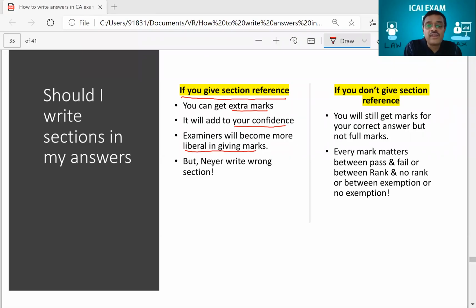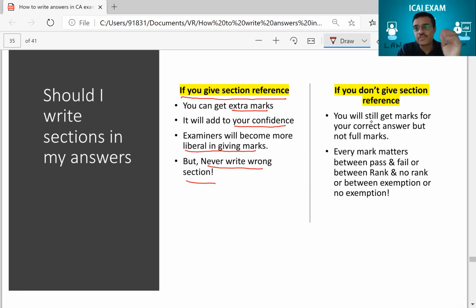But most importantly, never write wrong sections. If you don't know the right section, please don't write it. Never quote any wrong section at all. If you know it for sure, you write it. If you're not sure, please don't write at all. And if you don't give section reference, you will still get your marks for the correct answer, but you will not get full marks. I think you understand.